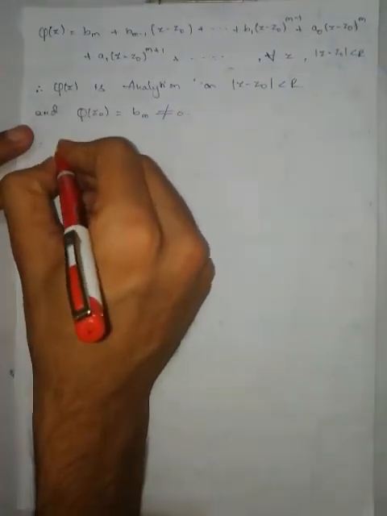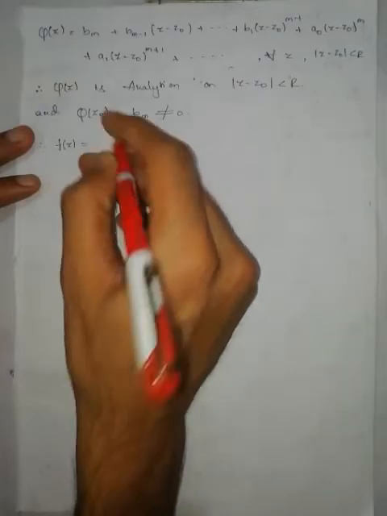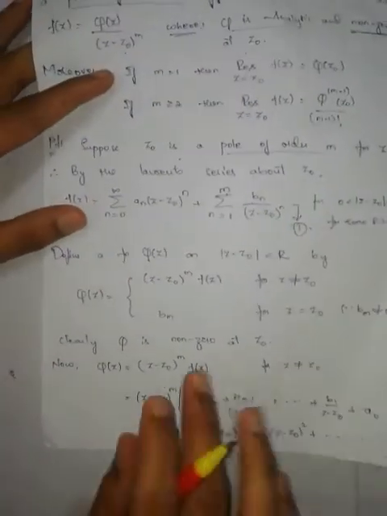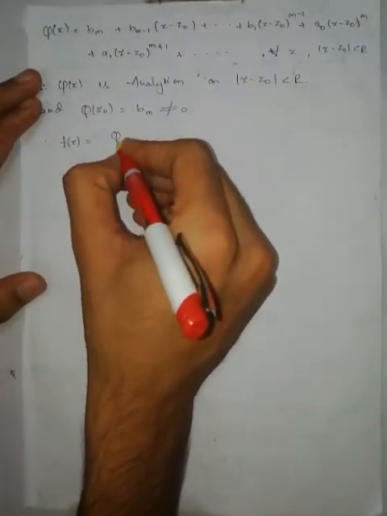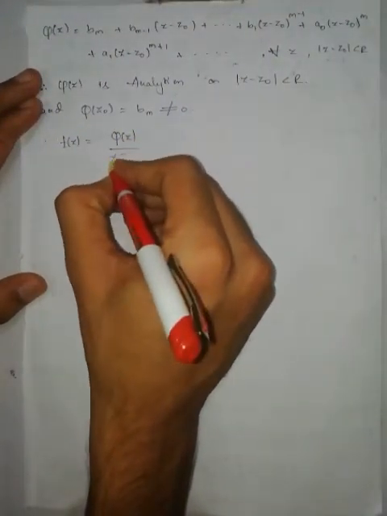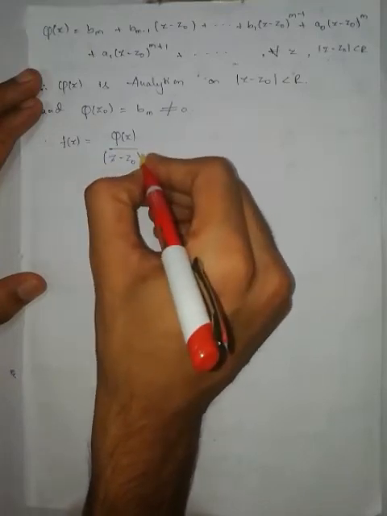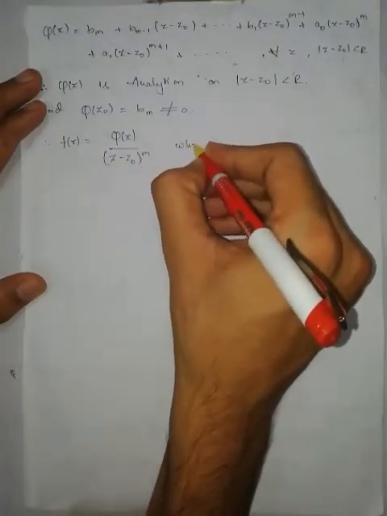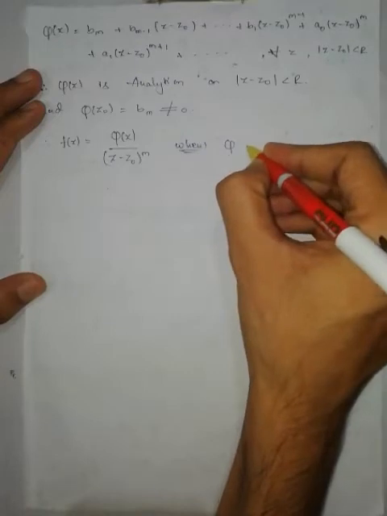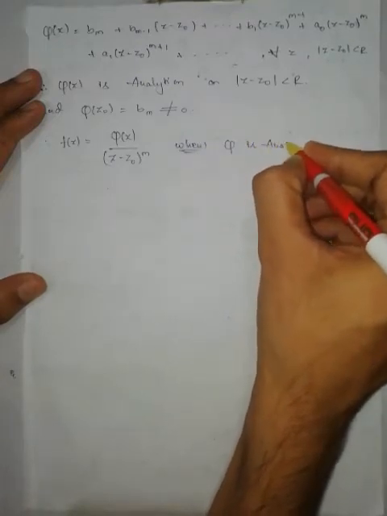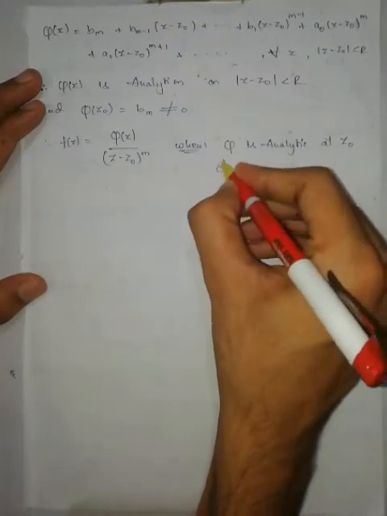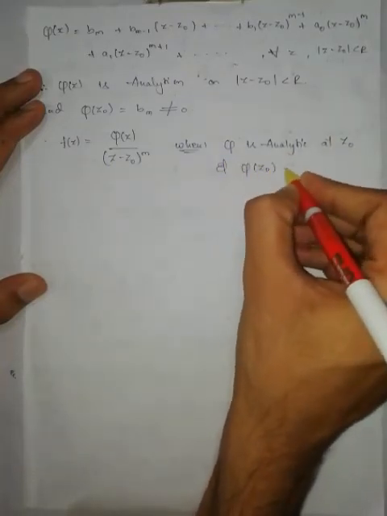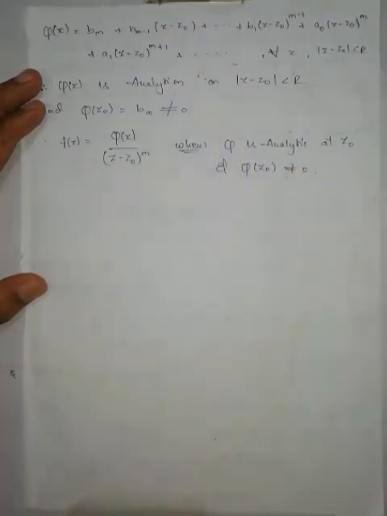Therefore, what we got? Cross multiply. f of z can be written as phi of z by (z minus z0) to the power of m, where phi is analytic at z0 and phi of z0 is not equal to 0.